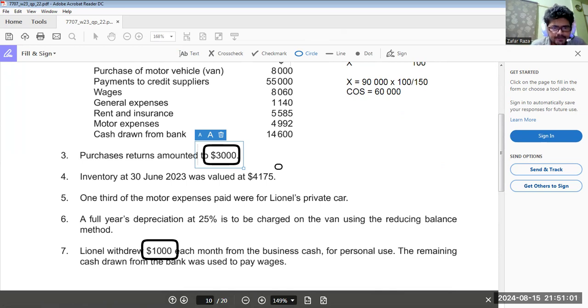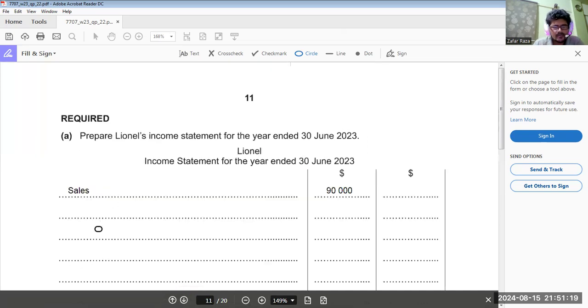This is the problem. We don't even need closing inventory, but these two items are given, which indicates that you have to calculate purchases anyhow.